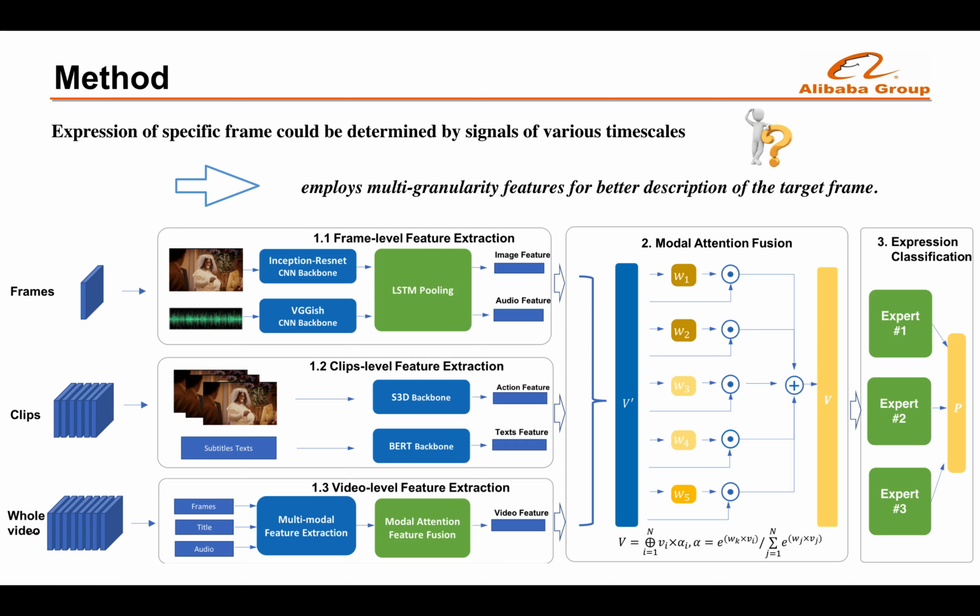The multi-granularity features could be divided into 3 levels: frame level feature, clip level feature, and video level feature. These multi-granularity and multimodal features are then fed into the modal attention fusion model to fuse the various features into a global feature. Then we use a MOE, mixture of experts classifier, for expression prediction.